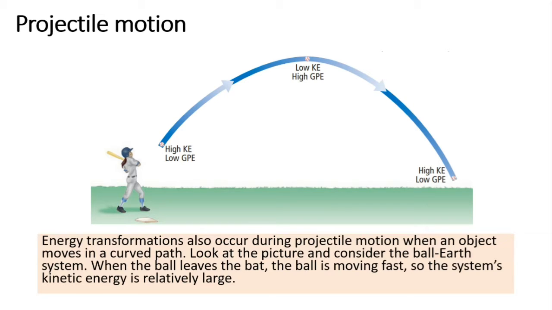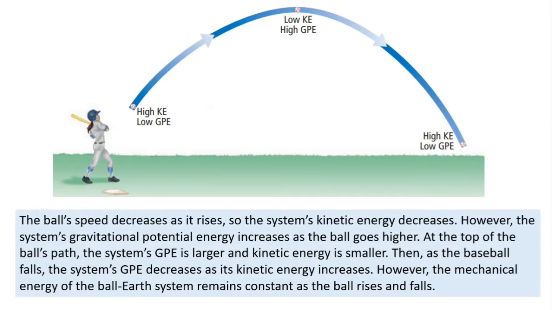Projectile motion. Energy transformation also occurs during projectile motion, when an object moves in a curved path. Look at the picture and consider the ball-Earth system. When the ball leaves the bat, that ball is moving fast, so the system's kinetic energy is relatively large. The ball's speed decreases as it rises, so the system's kinetic energy decreases. However, the system's gravitational potential energy increases as the ball goes higher.